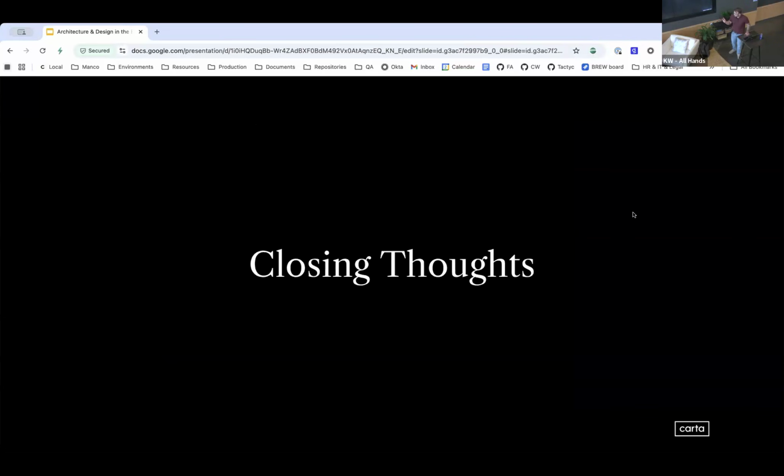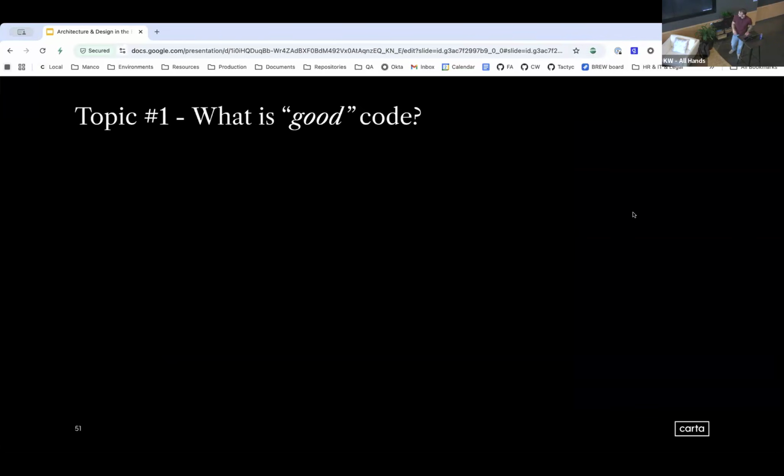So, closing thoughts here. Topic number 1, what is good code? In terms of what I hope everyone here can walk away from this presentation with, I want you to think about good code being code that is easy to change. Bad code is hard to change. Think about those core principles. Like I said, I assume everyone here is good at their job. You have the discretion to make the changes and use the tools you need to encourage good code and discourage bad code.